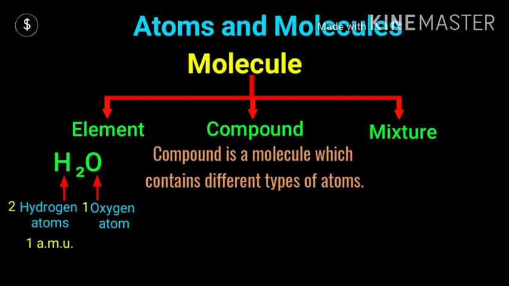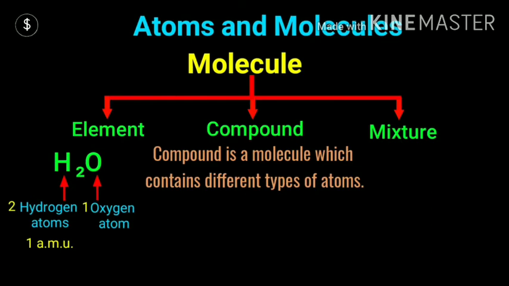The mass of a hydrogen atom is 1 AMU. 1 AMU means 1 atomic mass unit. The mass of any element is shown by AMU, atomic mass unit.